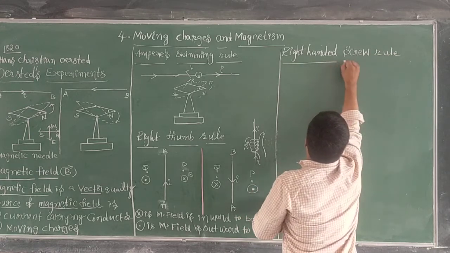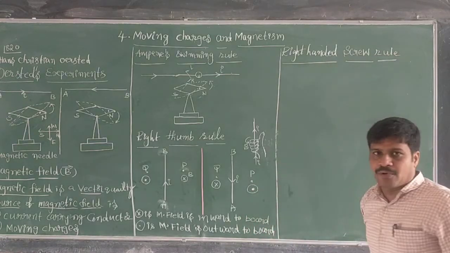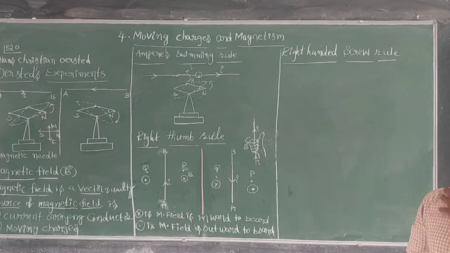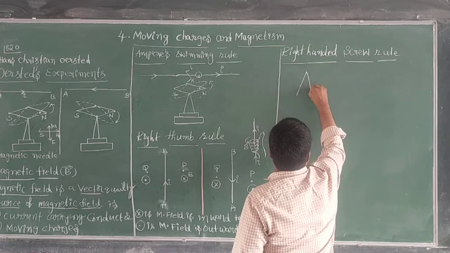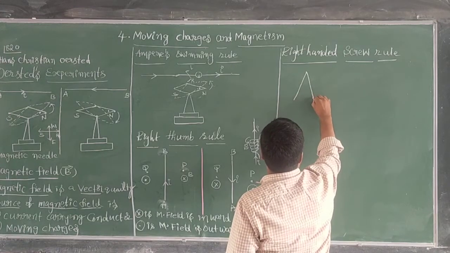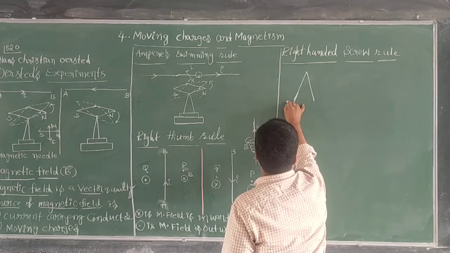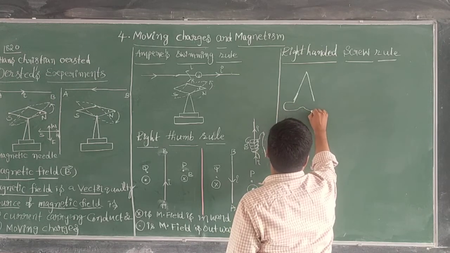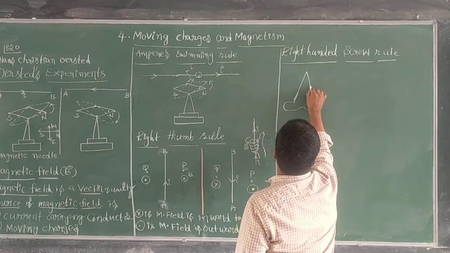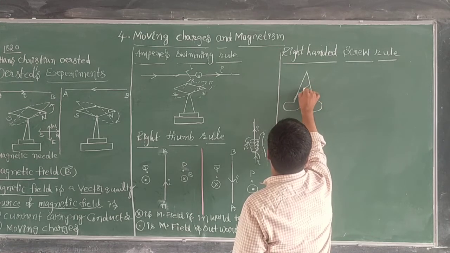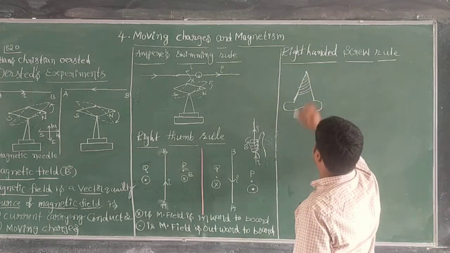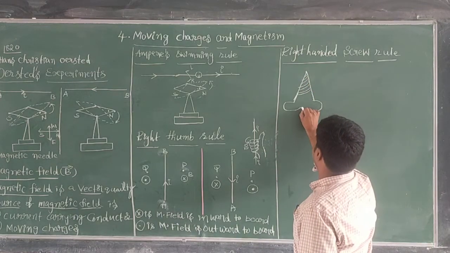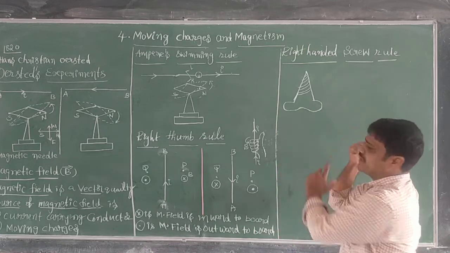Right-handed screw rule. What is this right-handed screw rule and how do we understand the concept with it? Just see here, this is one screw. I am taking the screw like this. These are the threads on the screw. This is the tip. Here there is a point where we can keep the screwdriver and rotate it like this.